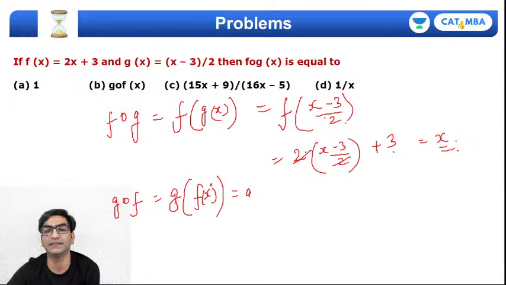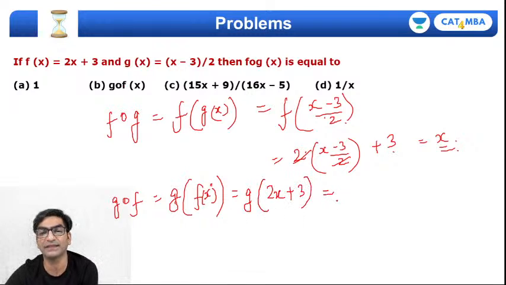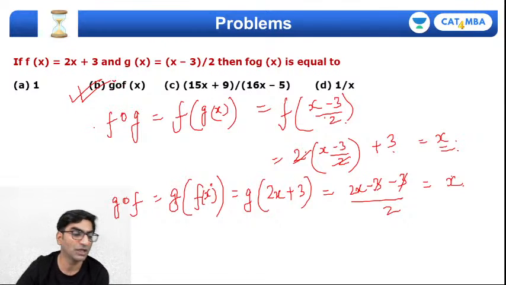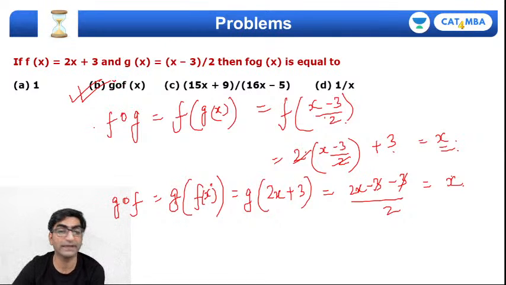मतलब ये हो जाएगा g of 2x plus 3. x की जगह 2x plus 3 डालते हैं g में. g is what? The function value input minus 3 upon 2. देखो 3 और 3 कैंसिल आउट हो जाएगा. 2x upon 2 is x. So GOF और FOG दोनों सेम है, तो आंसर यहाँ पे ऑप्शन B होगा. Right. FOG here is equal to GOF.